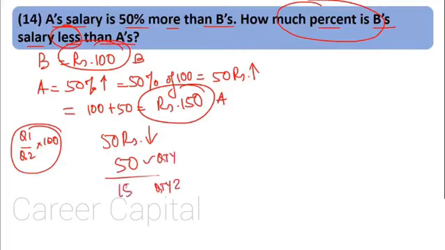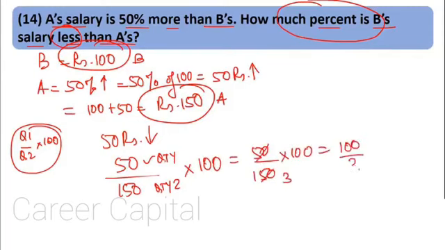A's salary, that is 150, and we want percentage, so 100. What do we get? 50 upon 150 into 100. This is 3, that would be 100 by 3, that is 33.33 so on percent, or you can write 33 1 by 3%. So B's salary is 33 1 by 3% less than that of A.